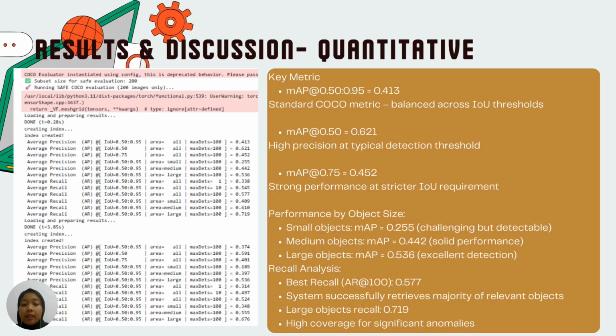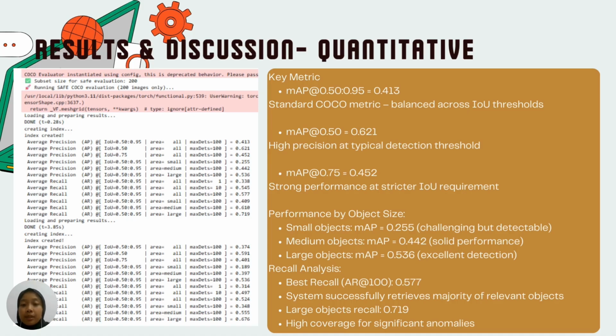We are currently finalizing our segmentation MIOU evaluation, which will give us pixel level accuracy metrics. However, these detection results already confirm that our framework accurately localizes anomalies, the first critical step in any surveillance system.